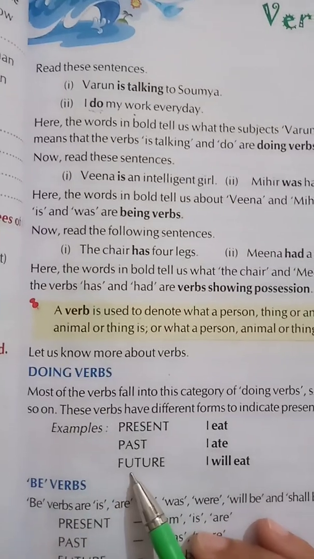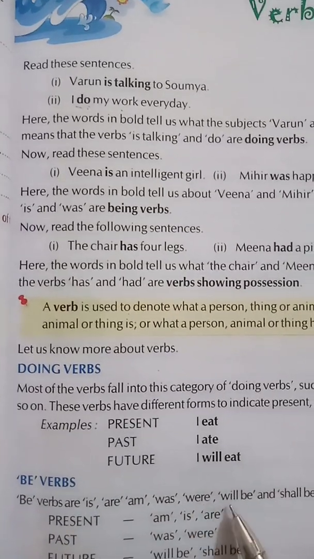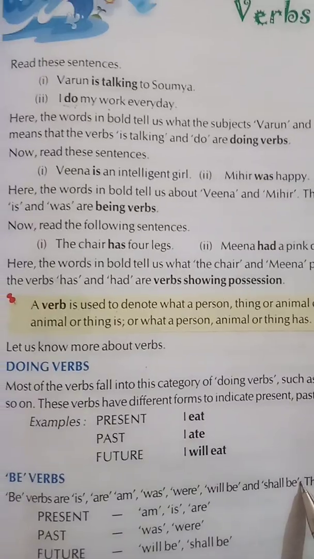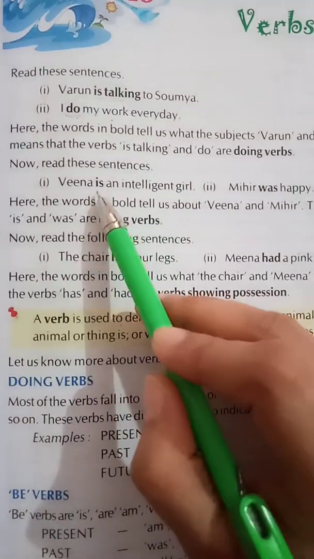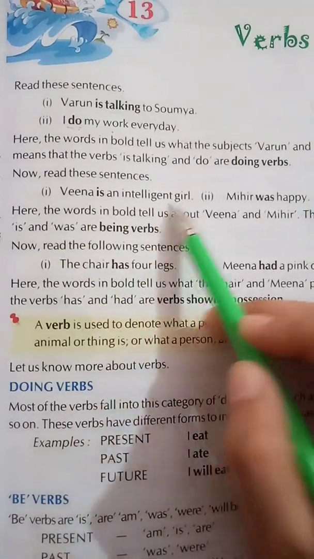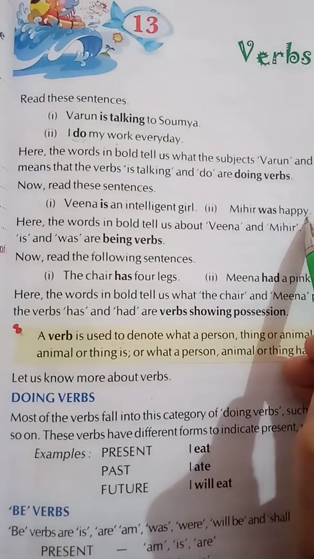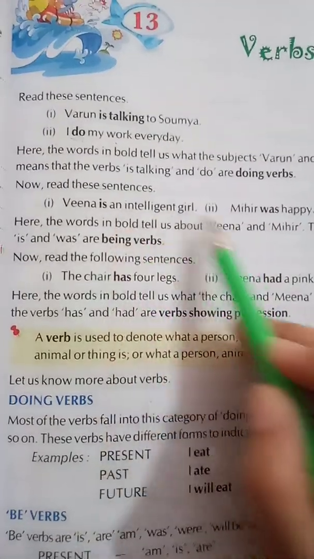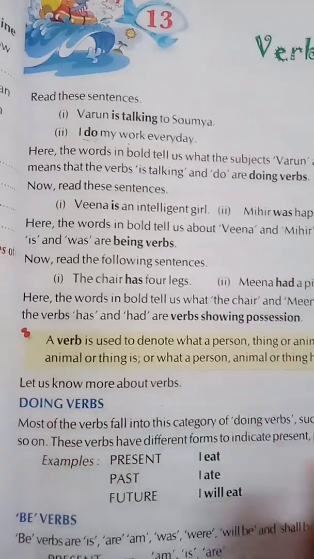Next is being verb. Is, are, am, was, were, will be and shall be are being verbs. Veena is an intelligent girl. He was happy. So in these sentences, is and was are being verbs.